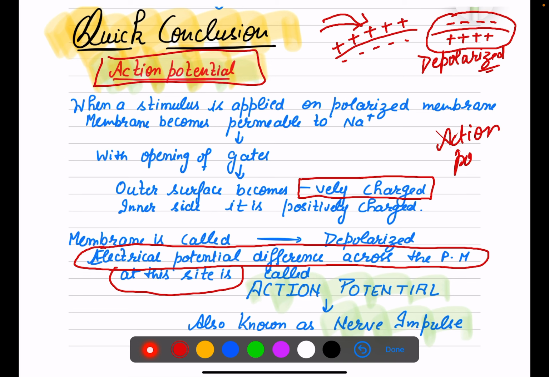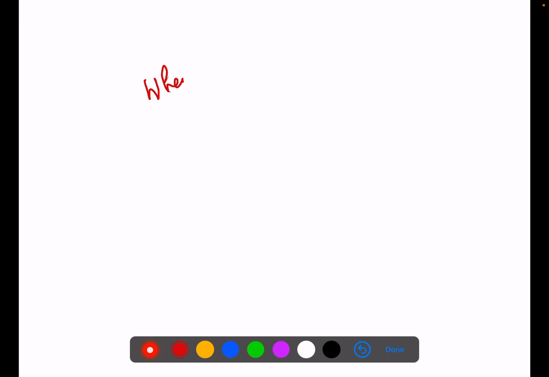So this electrical potential at this time is called action potential or nerve impulse. And when do we attain it? When we are at maximum action potential.